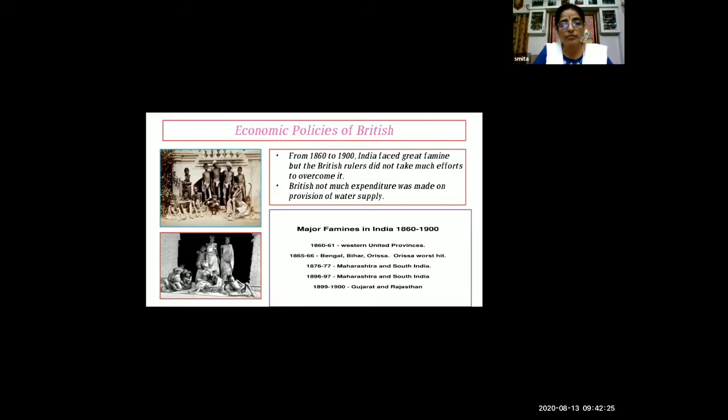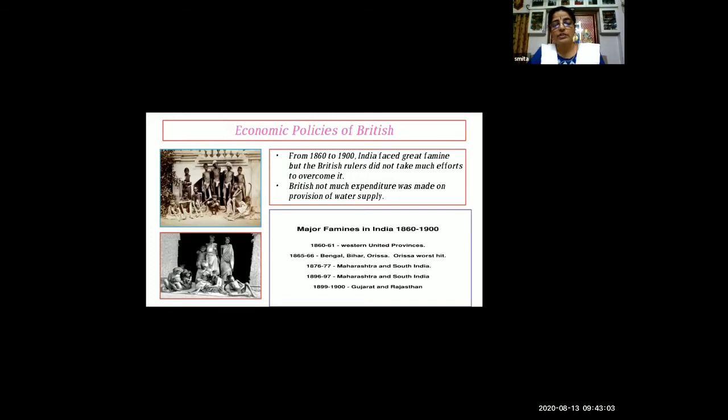Here I have some more major famines in India during 1860 to 1900. The first one is 1860 to 61 in the Western United Province. In 1865 to 66, Bengal, Bihar and Orissa were also suffering from famine, and Orissa was the worst hit at the time. This Orissa is known as Odisha nowadays.